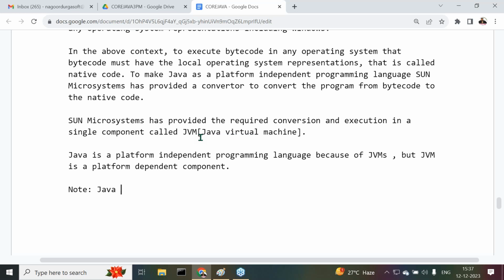Alright, so Java is a platform dependent component. Then what is the point here I am telling you? Not only the JVM, the complete Java software is platform dependent. The complete Java software is what? Platform dependent. Right, sir. Now these are the various conclusions we are able to understand here.